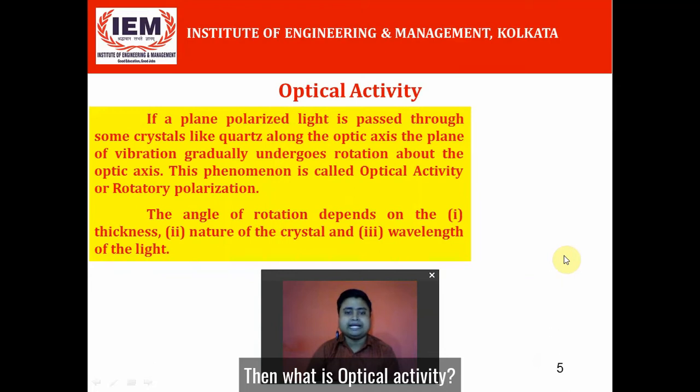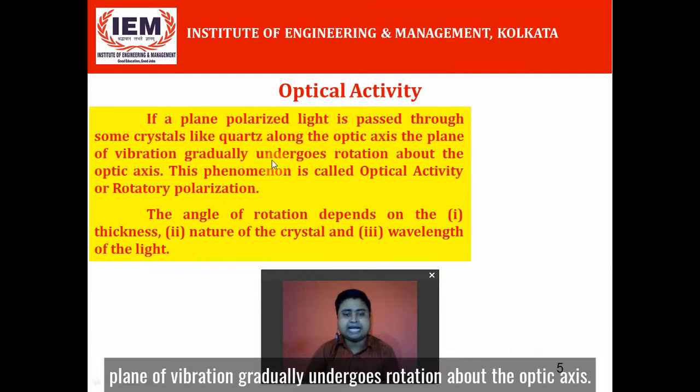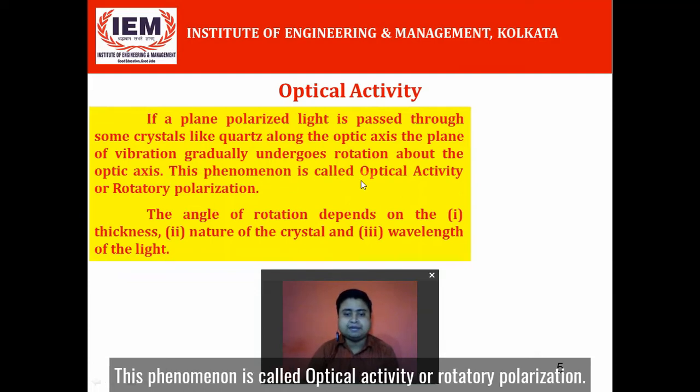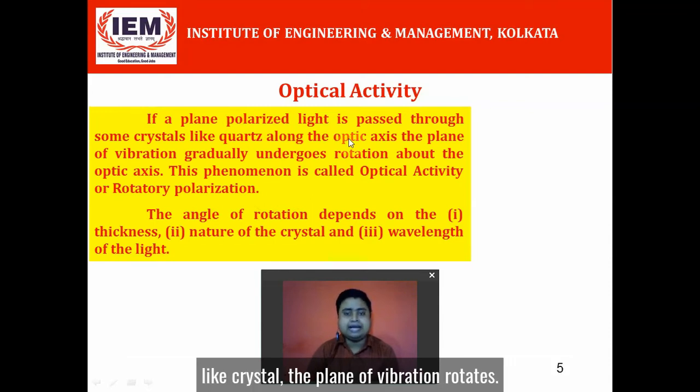Then what is optical activity? If plane polarized light is passed through some crystals like quartz along the optic axis, the plane of vibration gradually undergoes rotation about the optic axis. This phenomenon is called optical activity or rotatory polarization. It means when plane polarized light passes through a quartz-like crystal, the plane of vibration rotates.